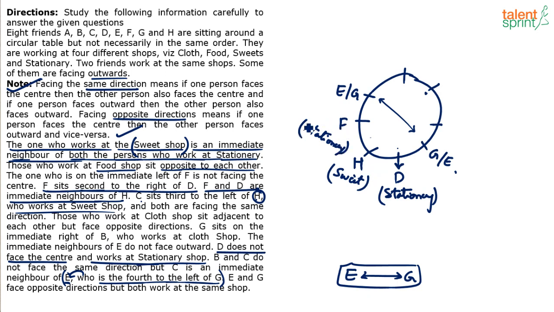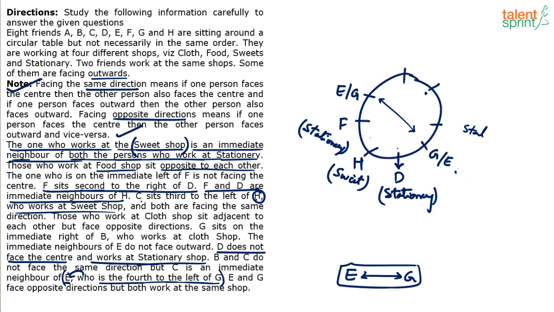How do we know this is stationery? Why can't somebody else be stationery? For example, some of you may say that stationery can come here as well. Why is it so? Because this is a sweet shop guy, maybe this also is the sweet shop guy, and this sweet shop guy is in between both the stationeries. But remember, the one point which I had in mind was that G and E both work in the same shop. So if this is sweet, this also will be sweet. How can there be three sweets?